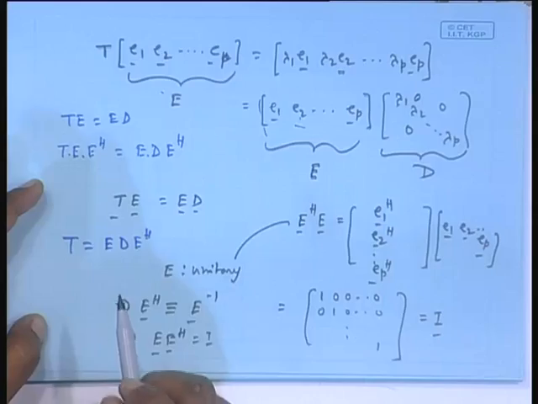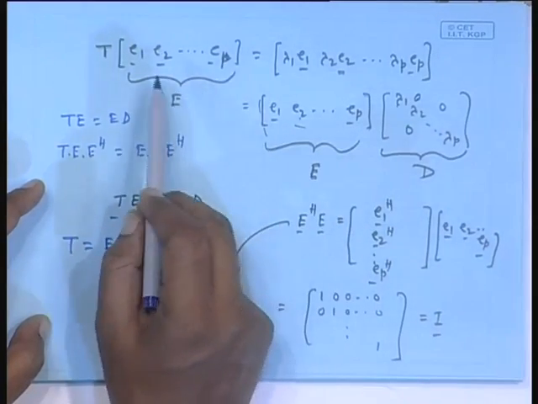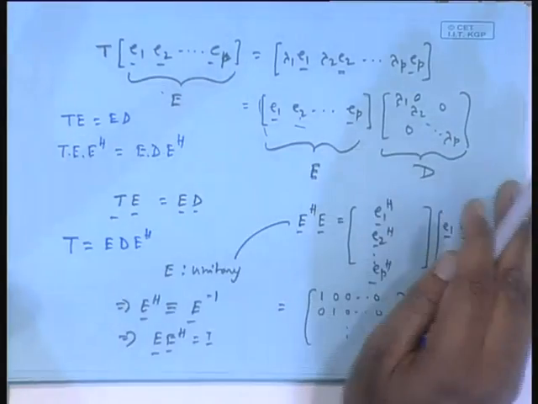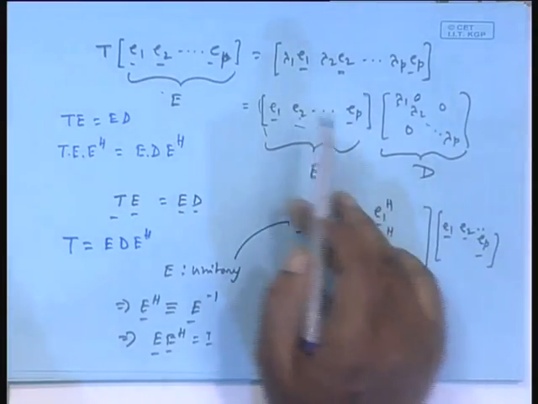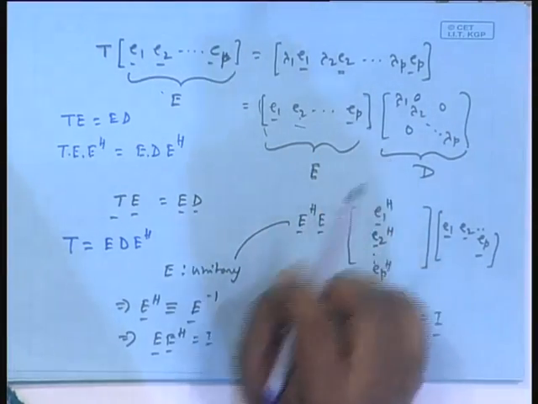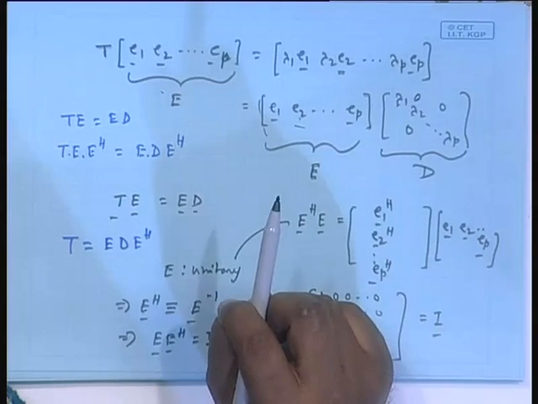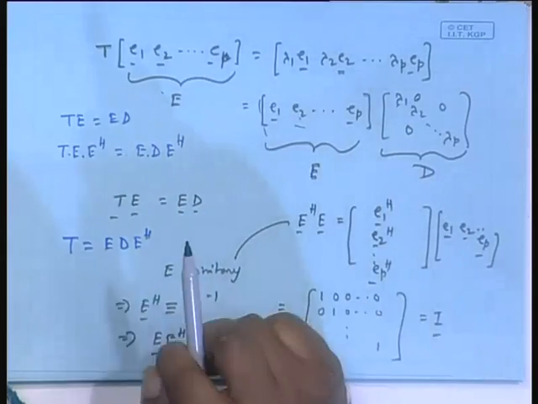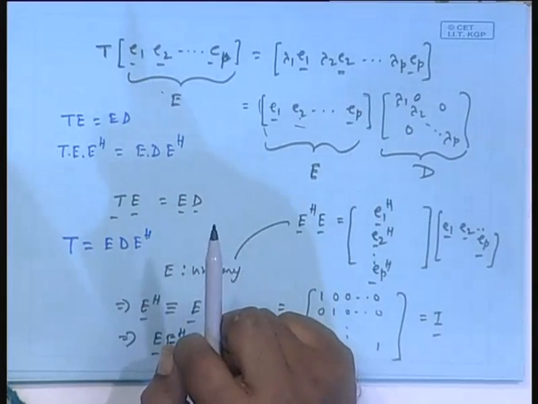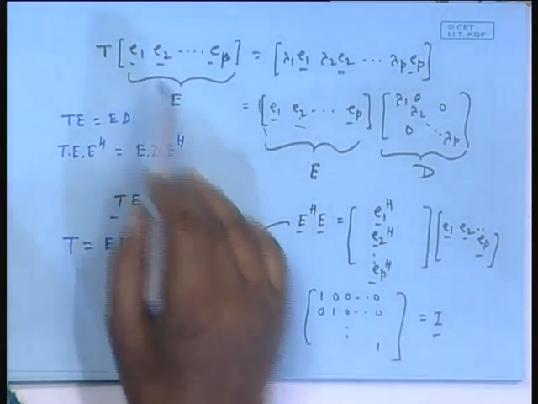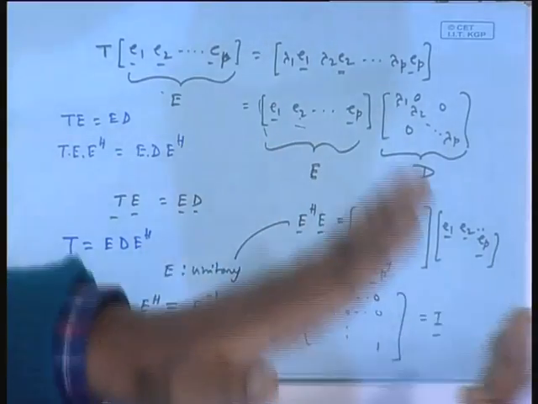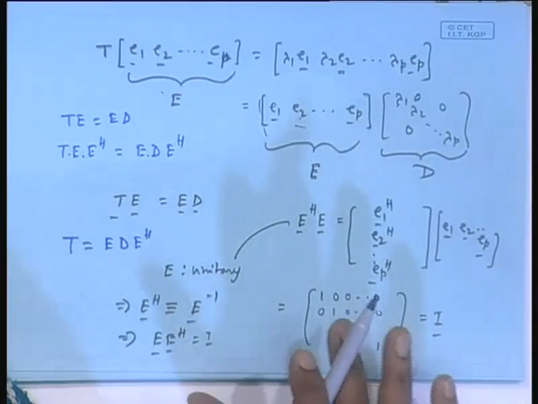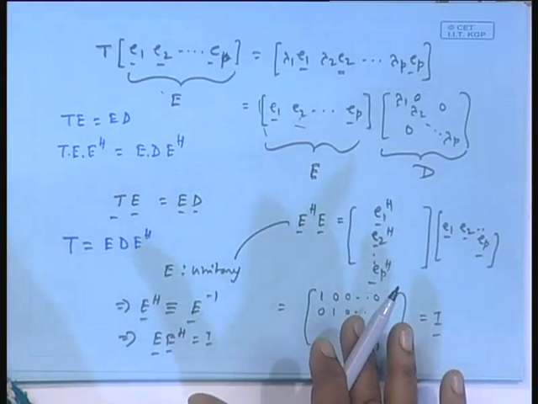Now, you can ask me that I assumed lambda 1 to lambda p are distinct, and therefore E1, E2, up to EP are mutually orthogonal. But if lambda 1 to lambda p are not distinct, suppose lambda 1 and lambda 2 are the same, then E1, E2, where do you get them, and are they orthogonal, because they correspond to the same eigenvalue, lambda 1 equal to lambda 2? Then at least between these two I cannot have cross terms cancelling and inner product with itself remaining 1, so a diagonal matrix is formed; that kind of property won't hold good.